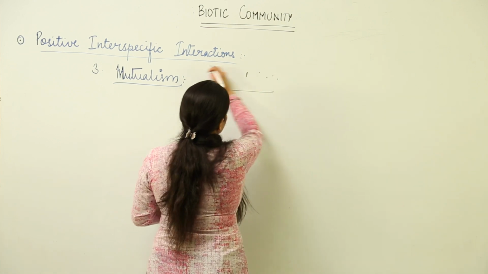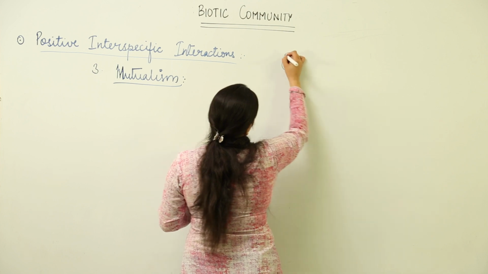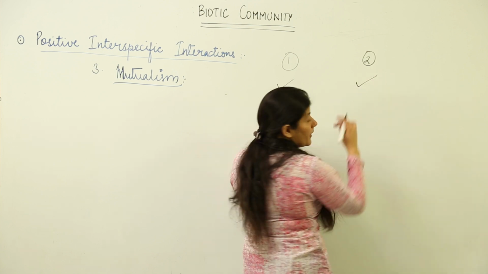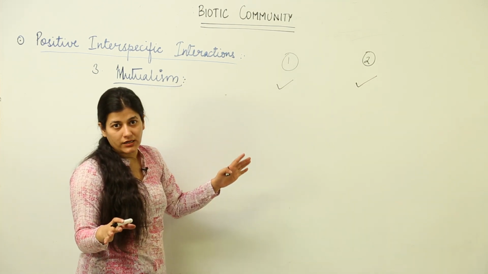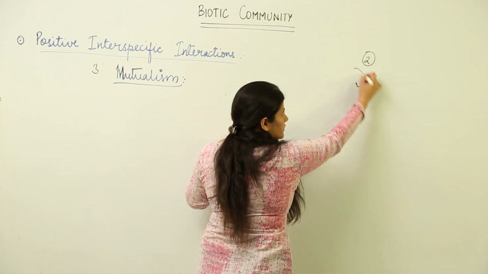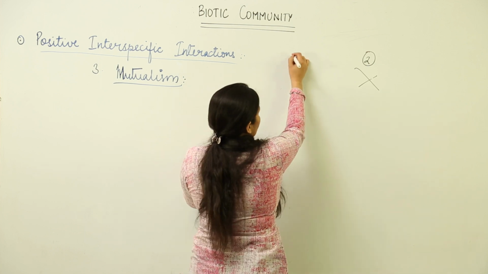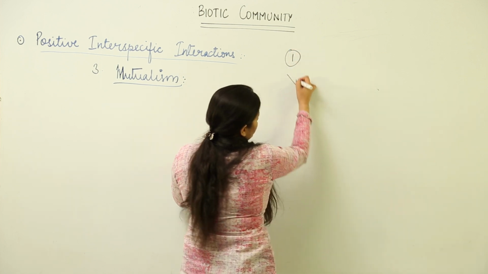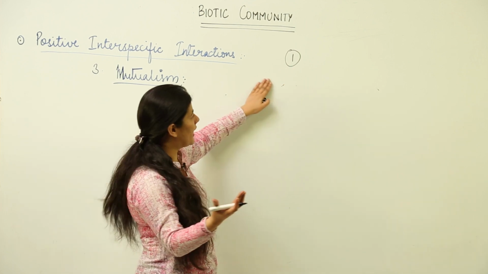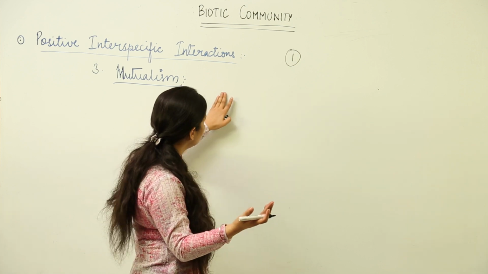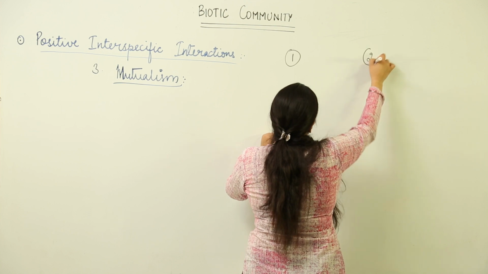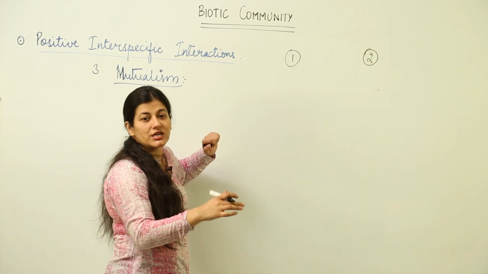Supposedly we have organism number 1 and organism number 2, both are benefited, okay, but they cannot survive independently. Now, supposedly organism 1 is gone. So, 2 cannot survive, it is going to die, and if 2 is gone, 1 is not going to survive, it is going to die. So, they have an extreme dependence on each other for carrying out their life processes, and in a way that makes the bond stronger. They are symbiotic organisms and they cannot survive if one of the symbionts is gone.